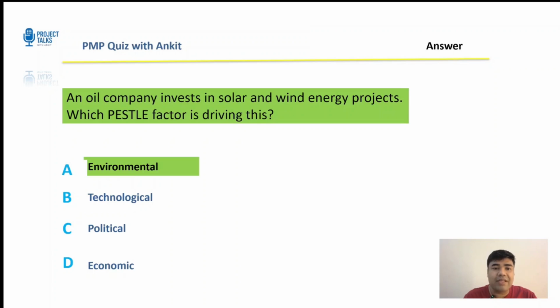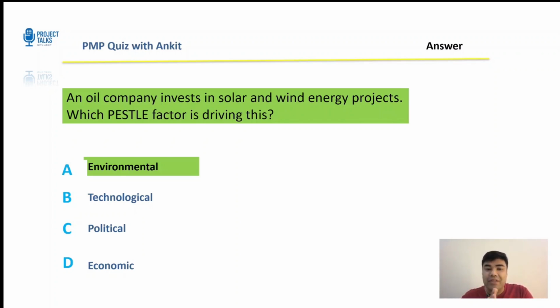All right. The correct answer is environmental. Now, why environmental? Understand. The shift from oil to renewable is primarily driven by environmental concerns only. For the environmental concerns, sustainability, carbon reduction targets, and climate change considerations. That is why the answer is environmental.